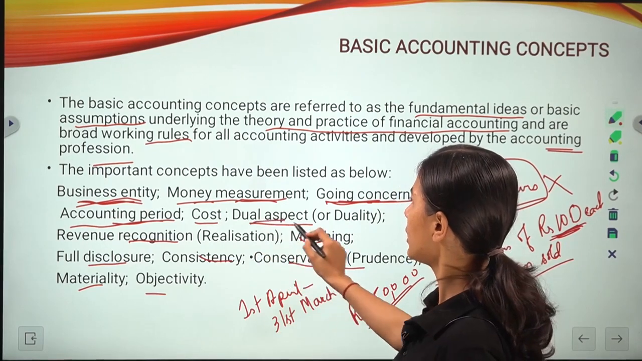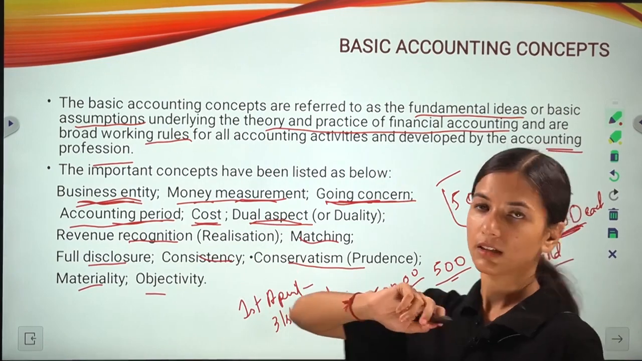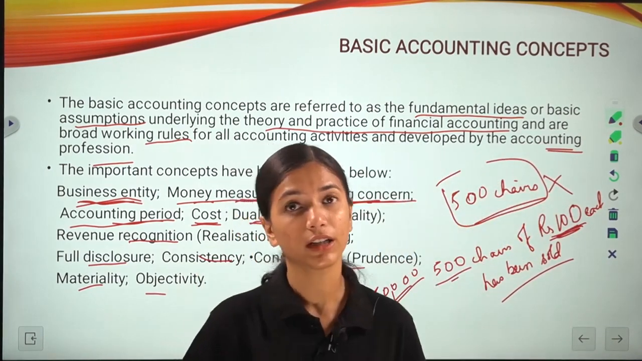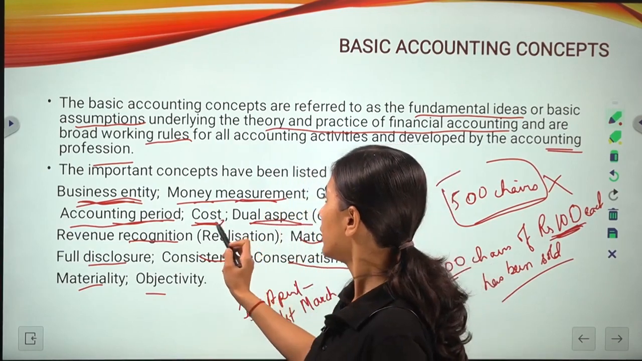Next we have the dual aspect concept. Next we have cost, so that all the items are to be recorded according to their cost. So this thing you have to record.